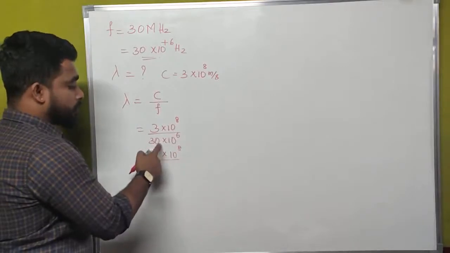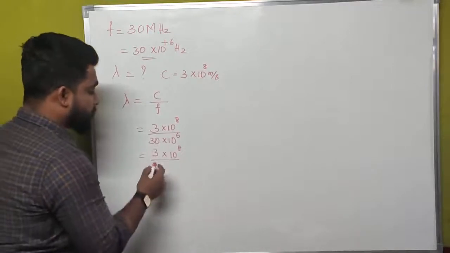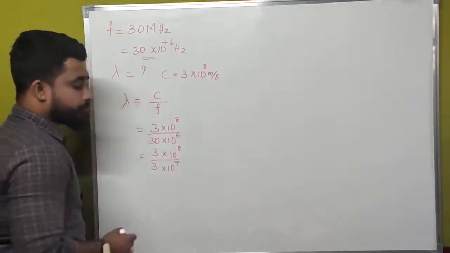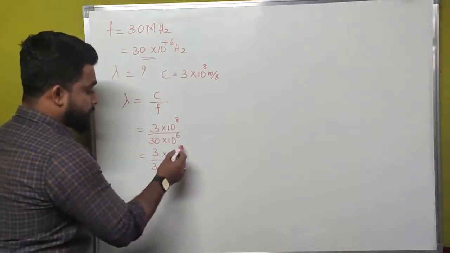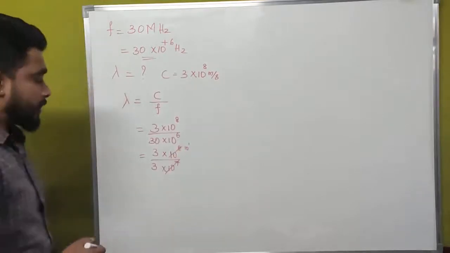What I am going to do is shift one point from here to here. Then what will it become? 3 into 10 to the power of 7. 10 to the power of 7 and 10 to the power of 8 get cancelled, and the only remaining thing is 10 to the power of 1.